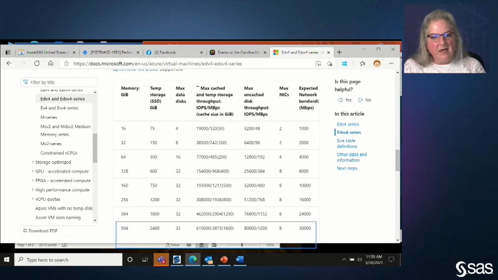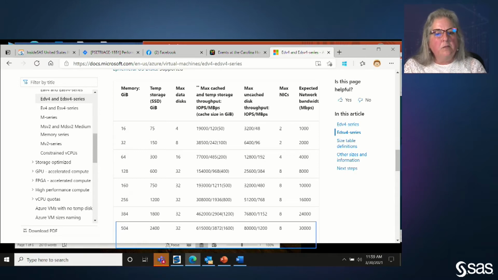And if I take that number and divide it by the 32 physical cores, it means I'll be able to get 121 megabytes per second per physical core, which is right in the range of what we ask for in general for SAS file systems. If this is the right size, 32 cores is enough for all of your users, and the 2.4 terabytes of disk space is great, then this is a good instance for you to use.